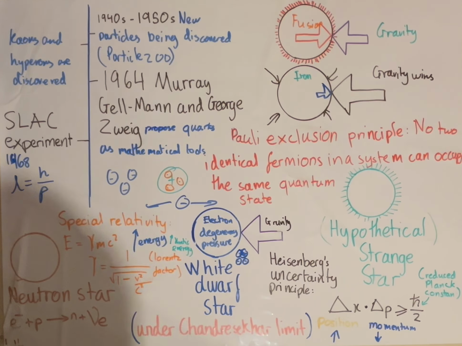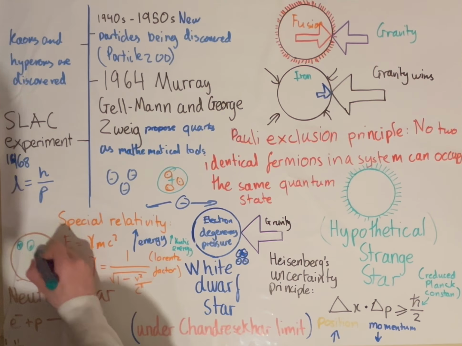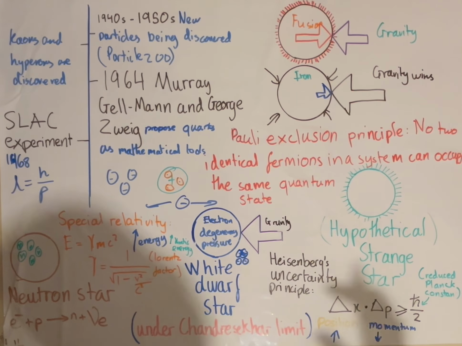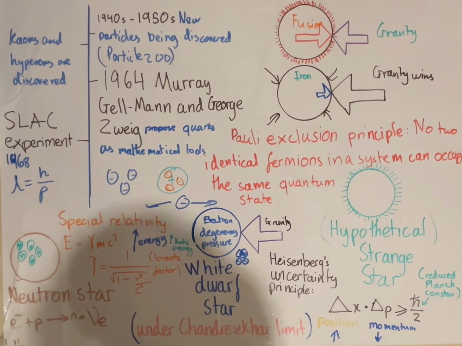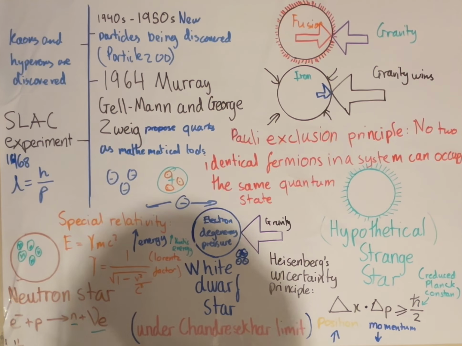So what this means is that if the star is massive enough, this forces the electrons to be captured by the protons, and this is what our neutron star is. It's essentially comprised of a lot of neutrons, where the electrons have been forced into the protons, and we get our neutron and a neutrino.